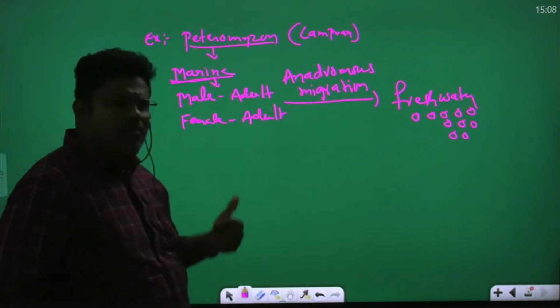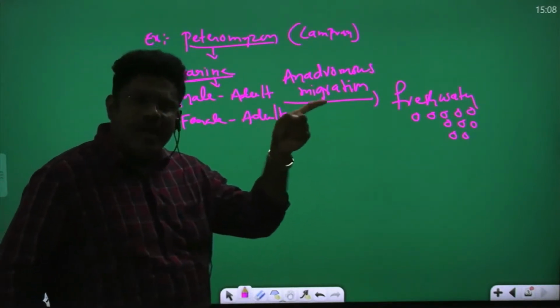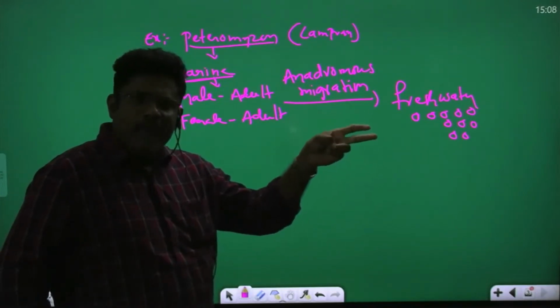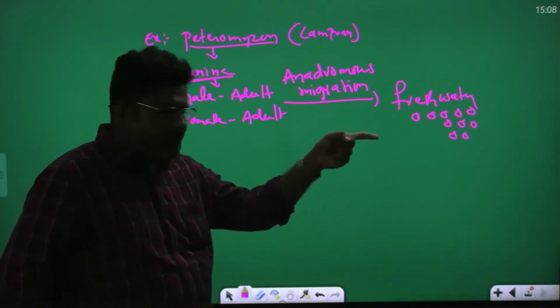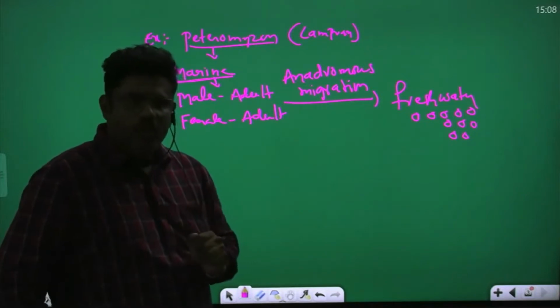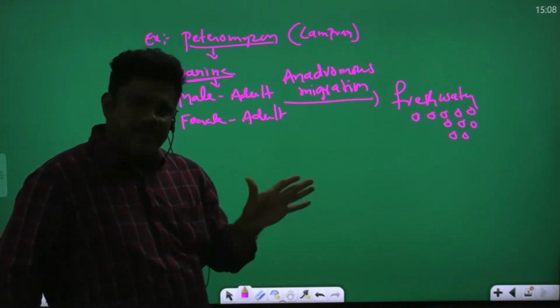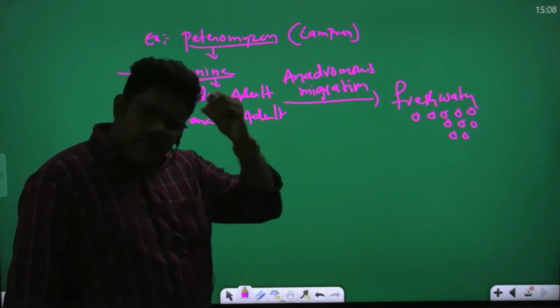Actually they are leaving the marine water and moving into fresh water for breeding or spawning.